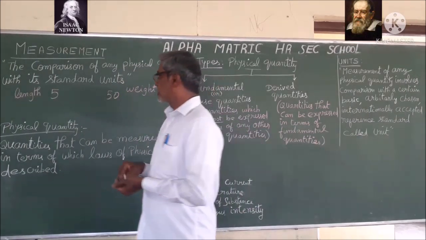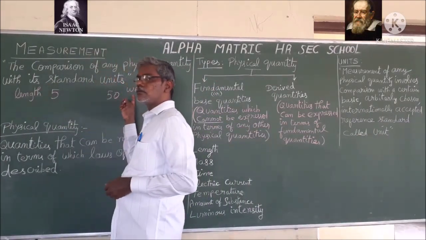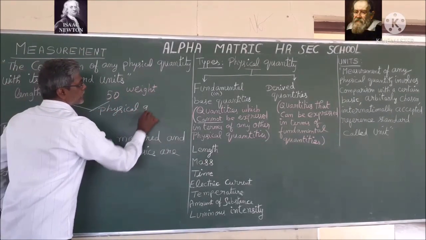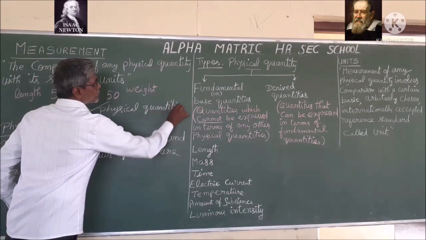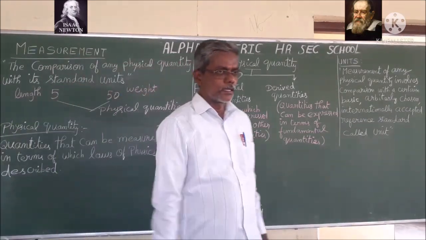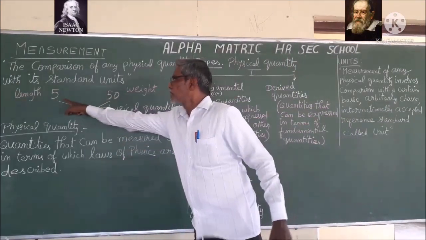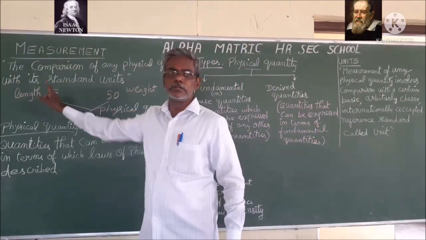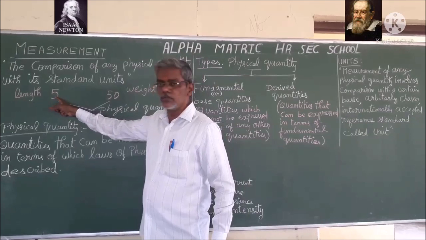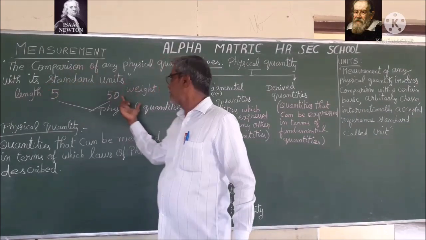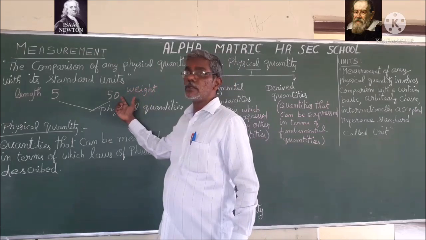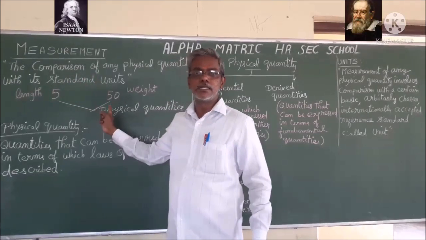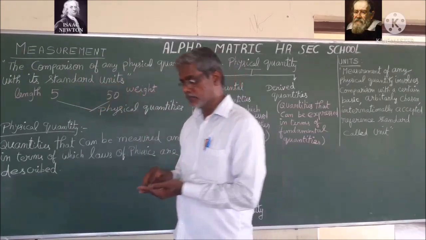Understood? Now, these two are physical quantities. This is one value, this is another value. Can you differentiate these two values? This 5 may be length or it may be weight and so on. I get 50. So, to differentiate, that is, to compare these two physical quantities, we introduce a unit.